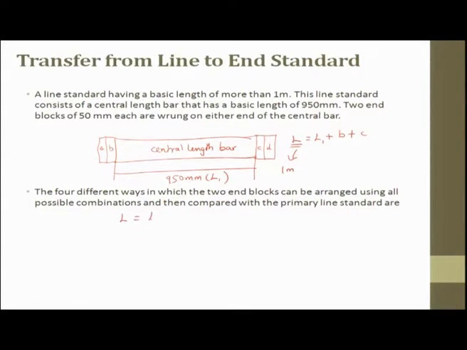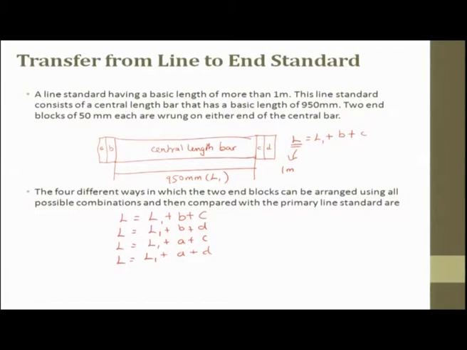L can be written as L1 plus B plus C, then L can be written as L1 plus B plus D, L can be written as L1 plus A plus C, L can be written as L1 plus A plus D. There are 4 different ways you can do it.